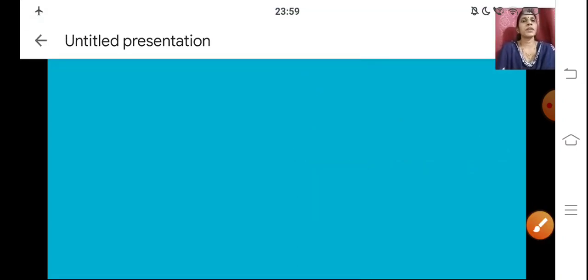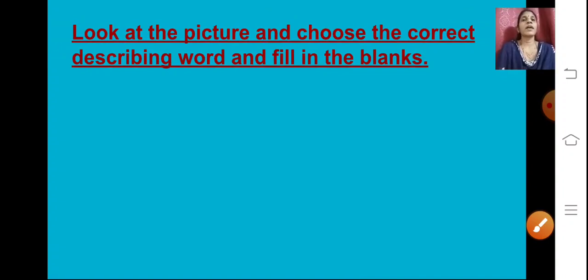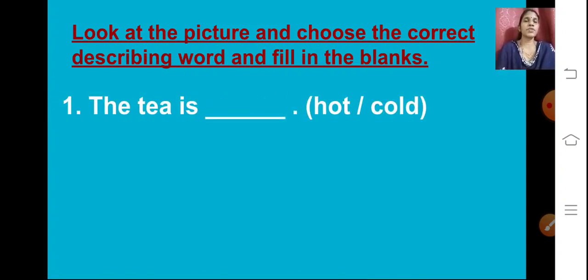Okay. Now the next one. Look at the picture and choose the correct describing word and fill in the blanks. Let us see the first one. The tea is dash. In brackets you can see hot, cold. Okay, let us see the picture now.